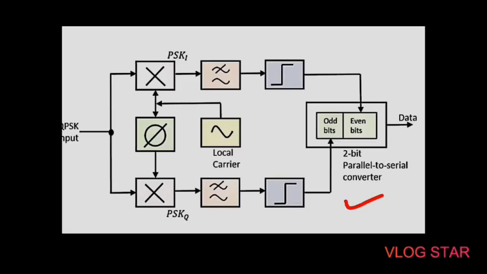Here the 2 product detectors at the input of the demodulator simultaneously demodulate the 2 BPSK signals, and the pair of bits are recovered from the original data. These signals after processing are passed to the parallel to serial converter, and at the output side we will get the digital signal.